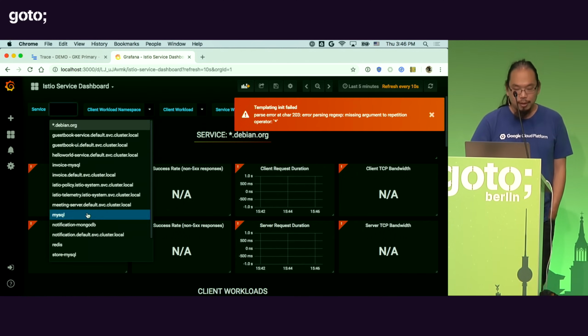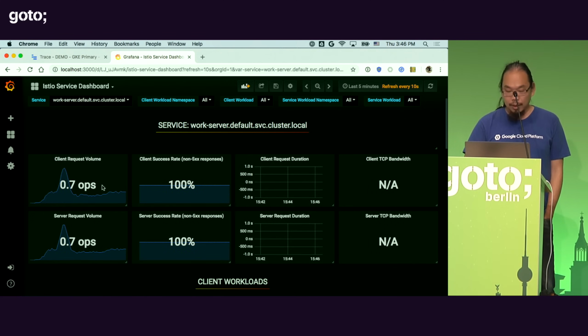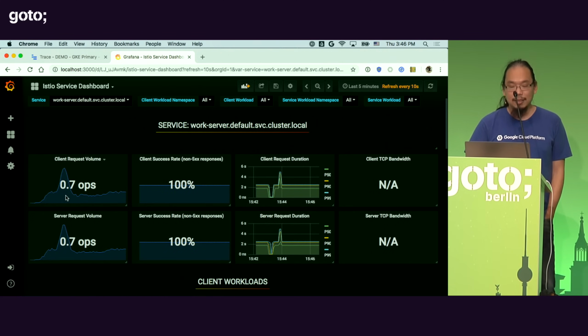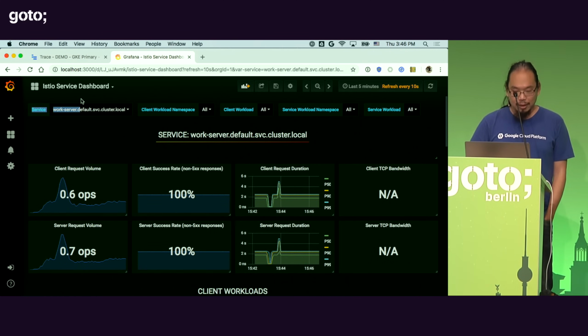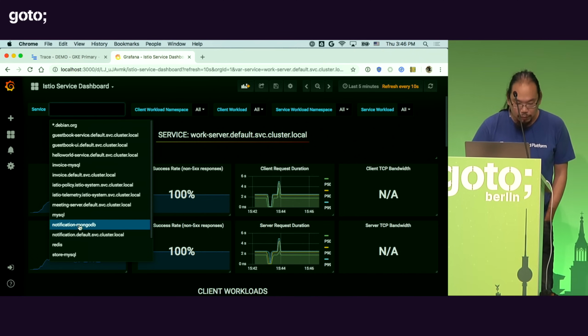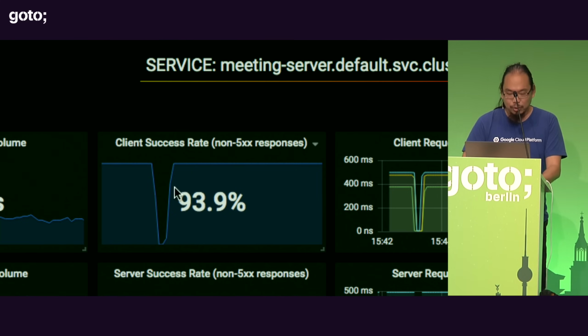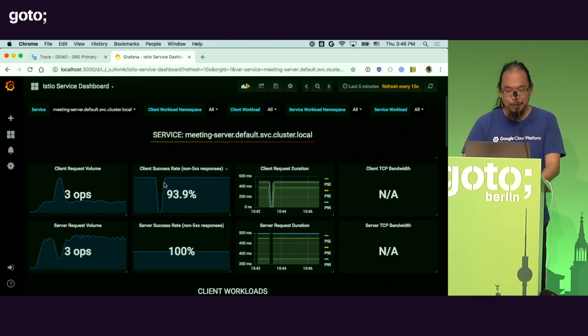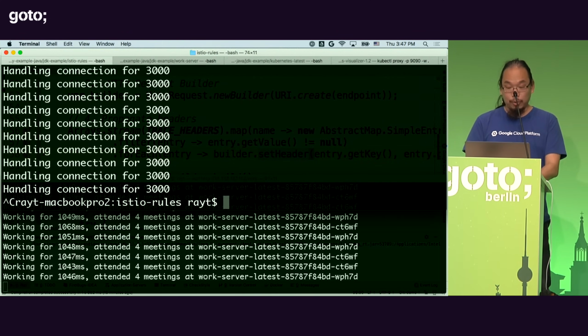So I can go ahead and go to the dashboard. This is pre-created. Let me go ahead and find the work server right here. And we can see the QPS that is being routed through the Istio proxy right now. And we can see the success rates of that. Now, of course, if I go to the meeting service, let me see if I find it here, meeting server. We can see very clearly this was when I failed the request 100% of the time. You can see those failures in my graph as well. So that's pretty cool. This is, by the way, out of the box.